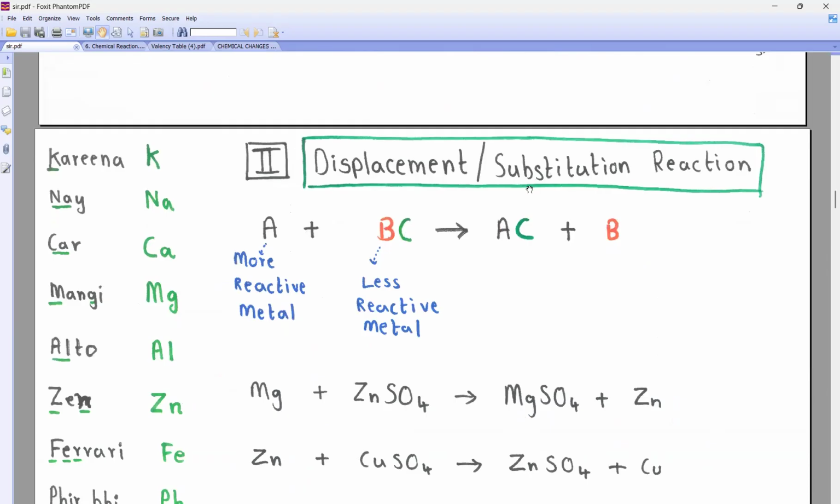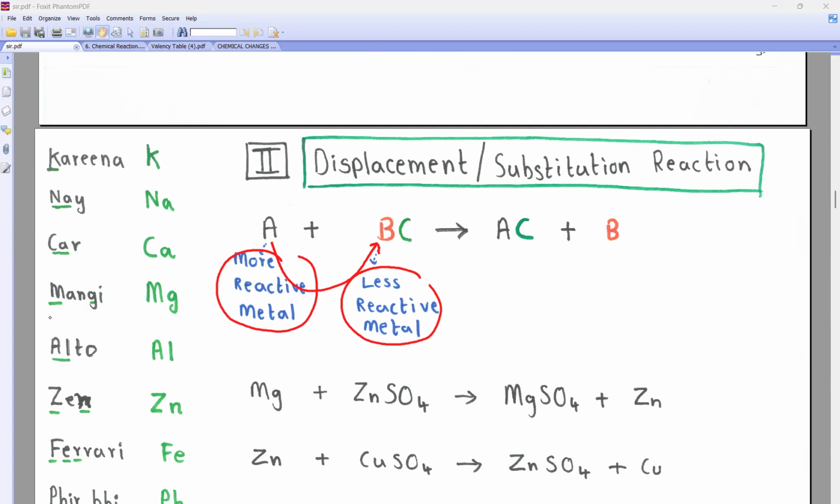Displacement is also known as substitution. Displacement में what is happening? Can you see? ये A ने B को लात मारा. कोई भी किसी को लात मार सकता है क्या? नहीं. ये A को more reactive होना पड़ेगा और इसको क्या होना पड़ेगा? Less reactive. अब will say sir how I will come to know who is more reactive and who is less reactive. So don't worry, beta.